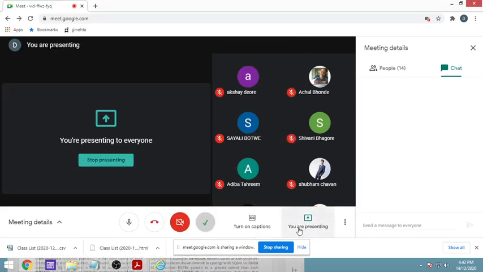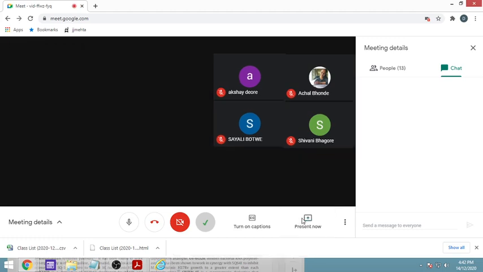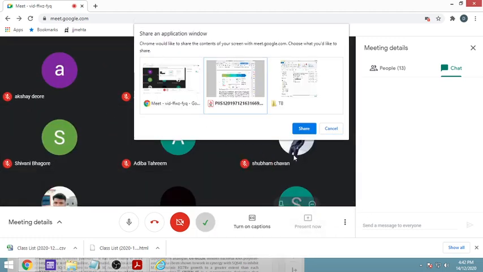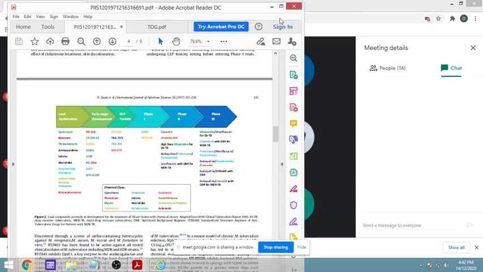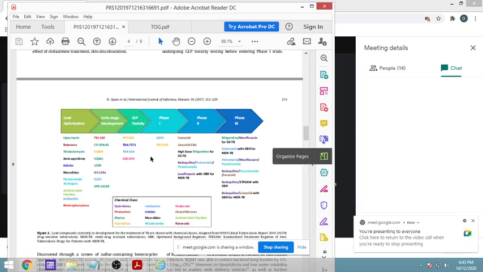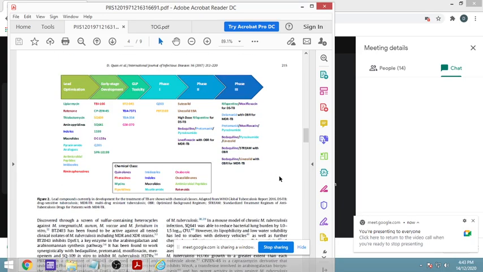I'll just share it briefly. It shows various drugs which are in practice, which are going for this. Lead optimization means the first stages, and then those which are in phase 3. These are various drugs in combinations; different combinations are there.